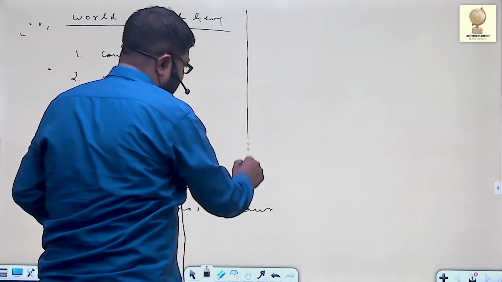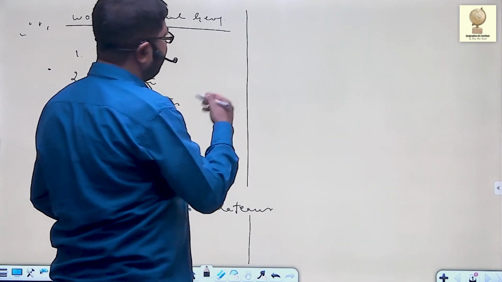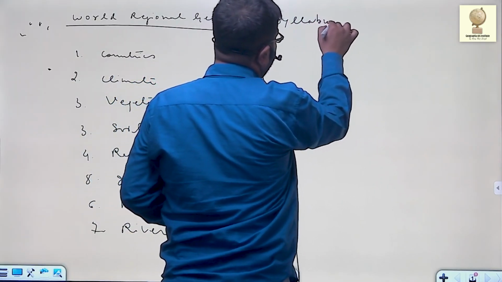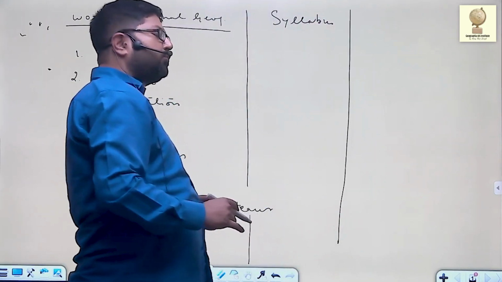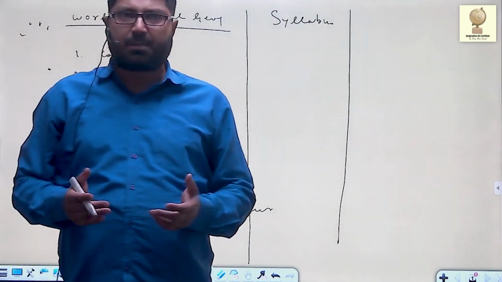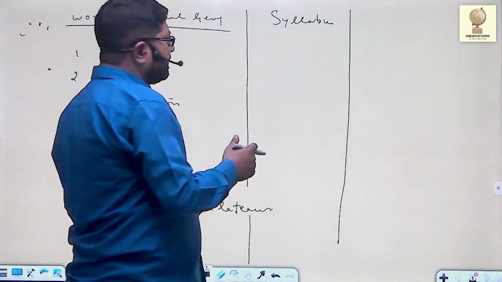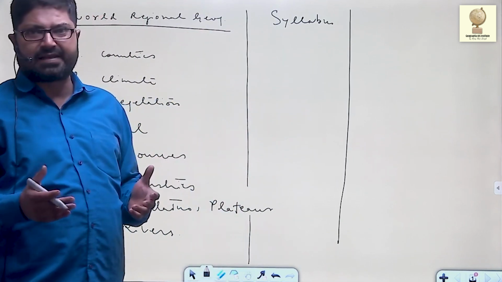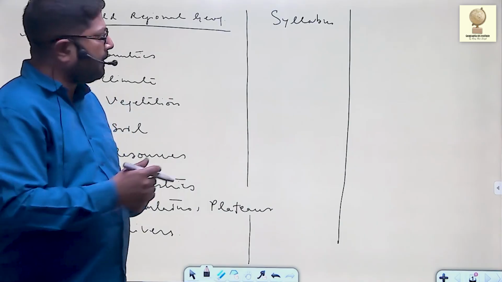The second thing that we discuss after this is the syllabus. People usually confine themselves to the UPSC syllabus of geography optional. That's good. But you need to have understanding by knowing the case studies. Until and unless you know the case studies, there is no point in discussing the syllabus. You must know the syllabus.